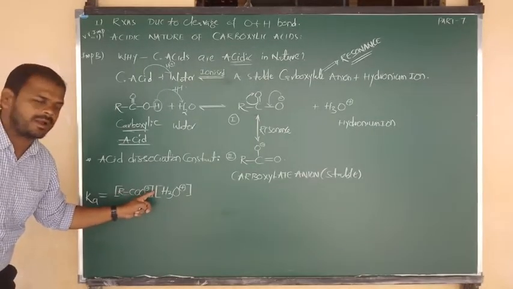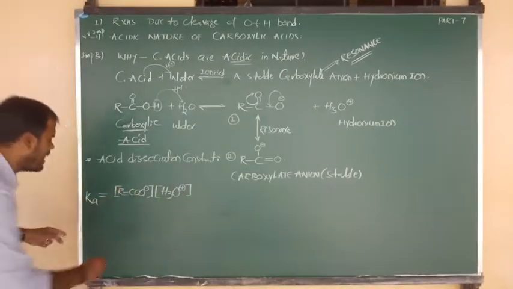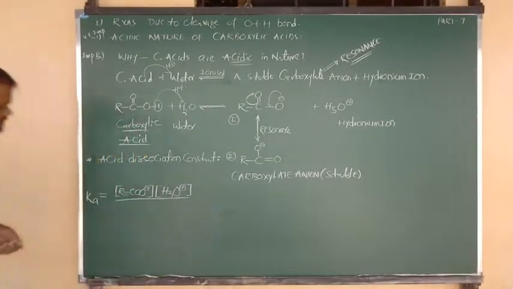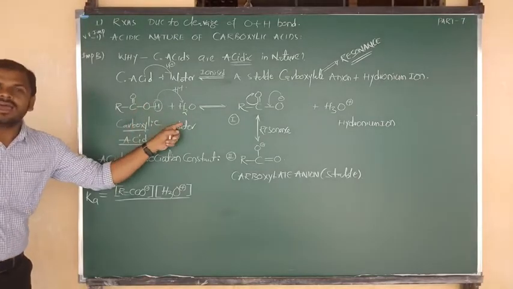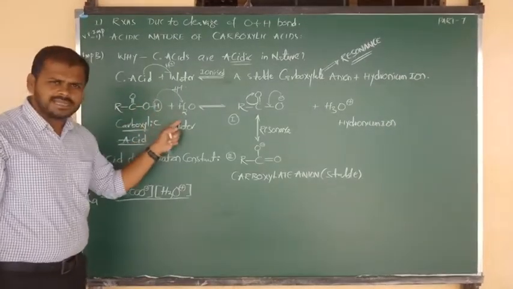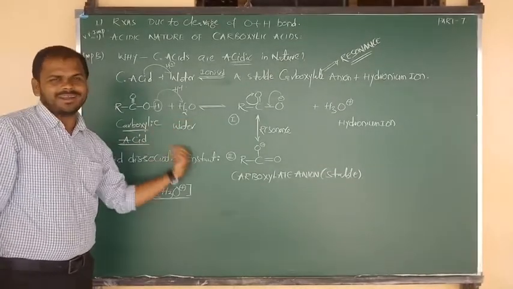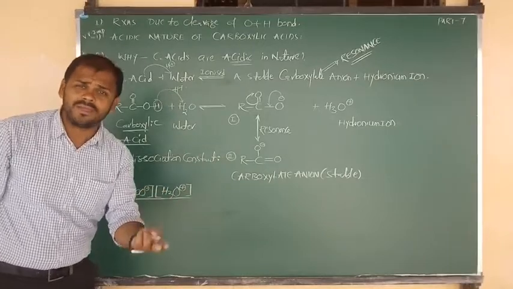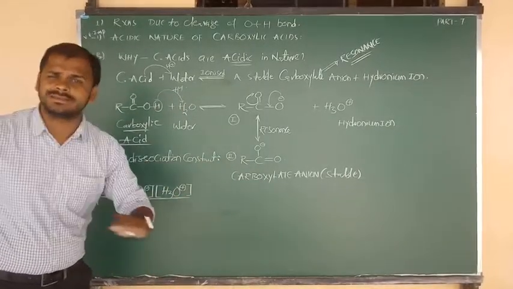The meaning is the product of concentrations of products divided by the product of concentrations of reactants. How many reactants are there? Two: one is the acid, the other is water. But we don't need to consider the water concentration. You know its concentration can always be taken as unity, otherwise you can say constant.